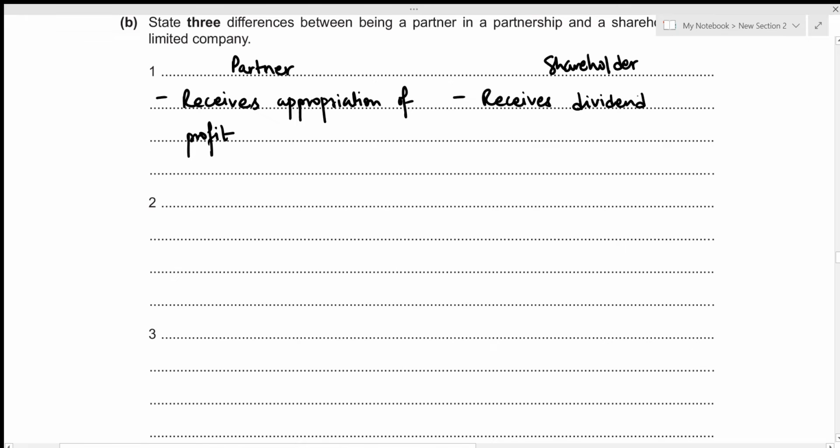Then secondly, a partner in a partnership definitely has control of the company, whereas shareholders will have their voting rights. Let's write it down. Has control of the company, whereas shareholders have voting rights.